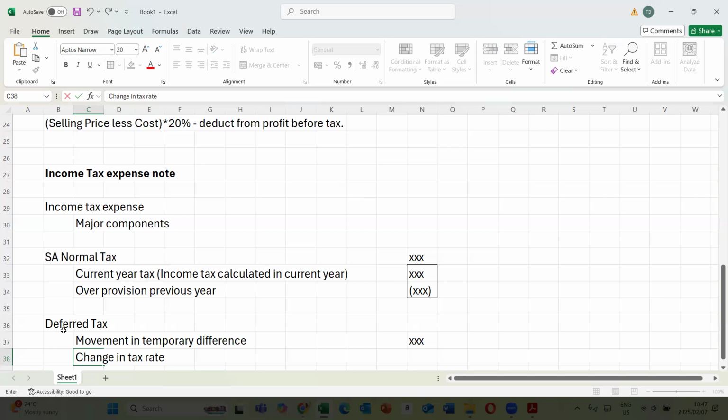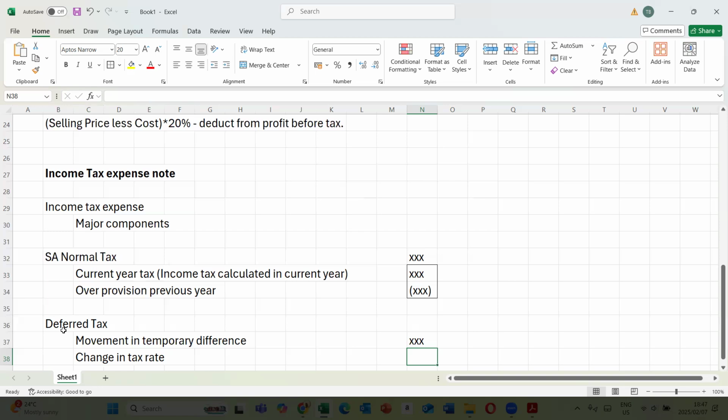Temporary differences would have been calculated based on the current year tax, but now we need to understand the effect. Remember, the movement in temporary difference is comparing prior and current year temporary differences, so the change in tax rate helps us adjust for the effects of the change in tax rate. So we're trying to compare apples with apples. I'll show you when you do the calculation of change in tax rate just now.